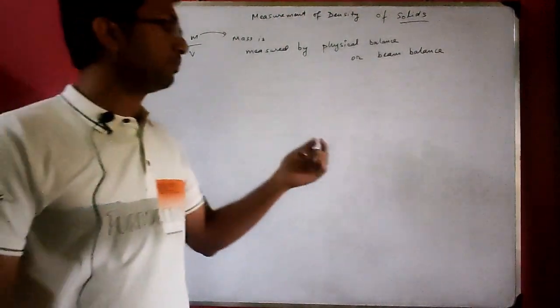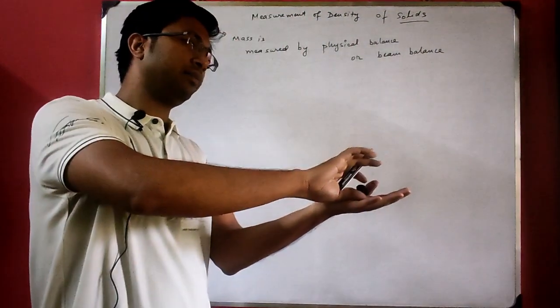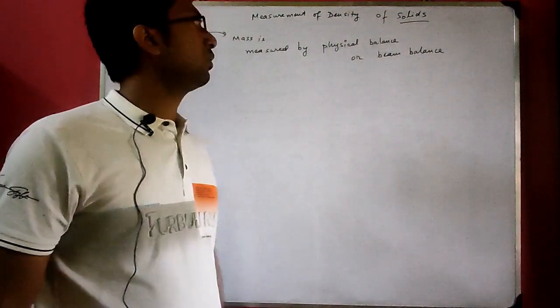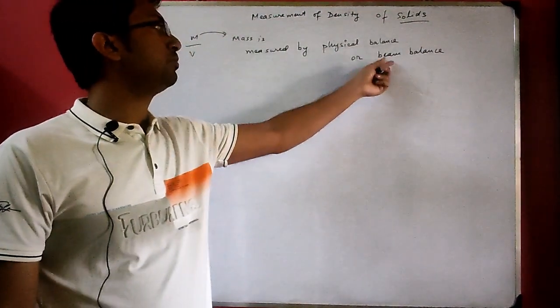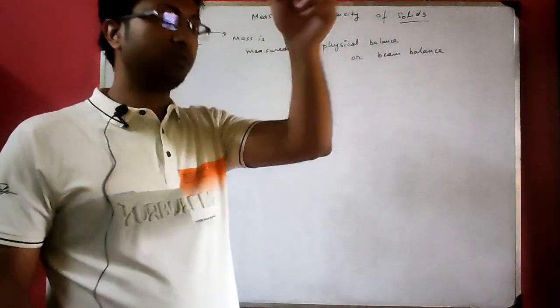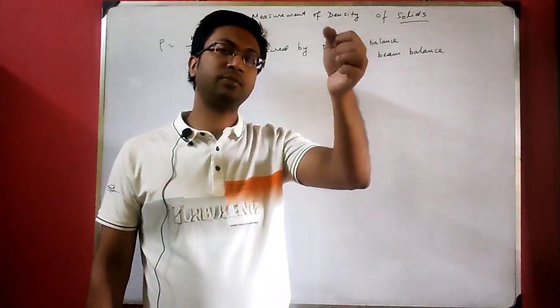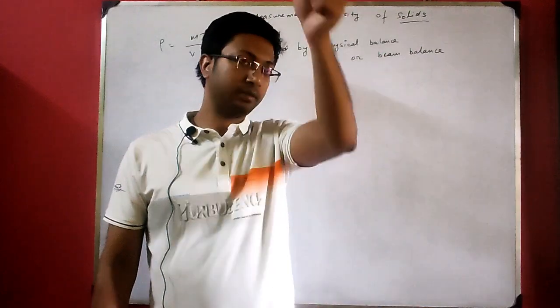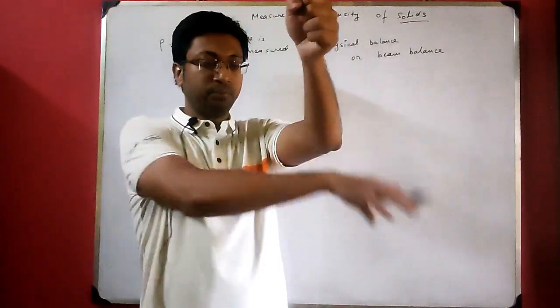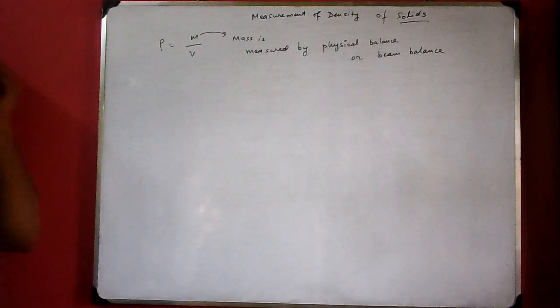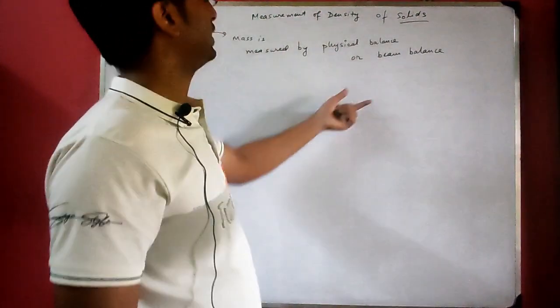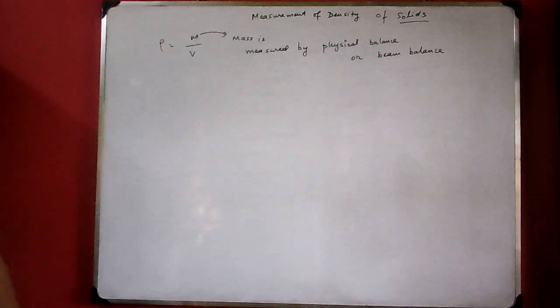You put the object on the machine, and it will give you the value. If it is digital, it will directly give you the value. The old beam balances have an apparatus where they put weights on both sides and measure. That's a physical balance, or beam balance. Nowadays it is measured in digital weighing machines.